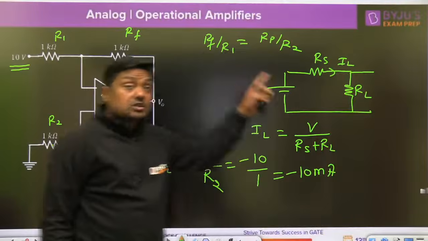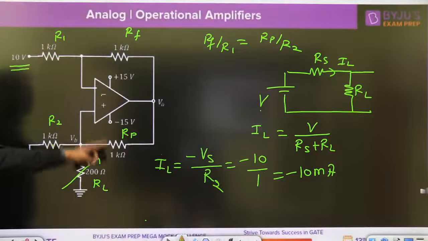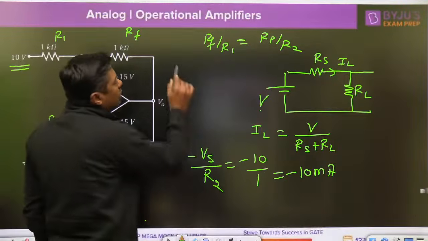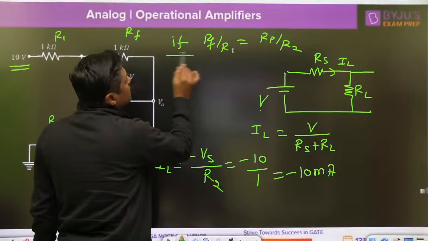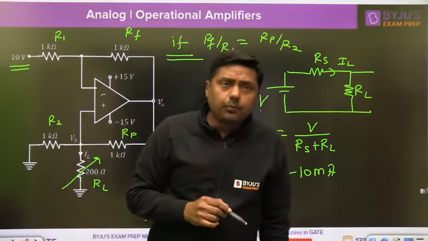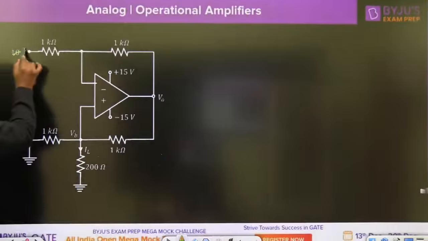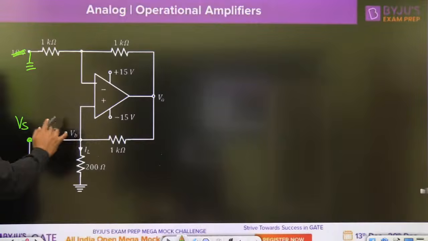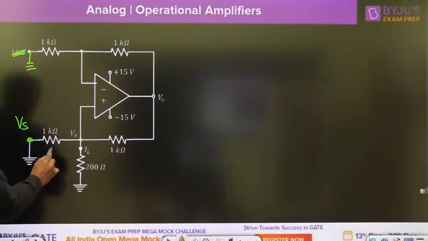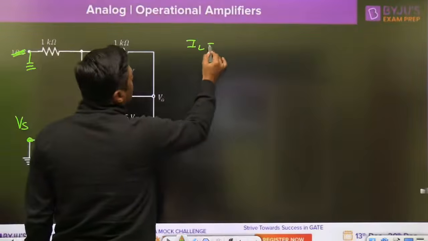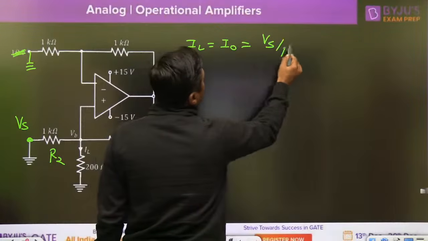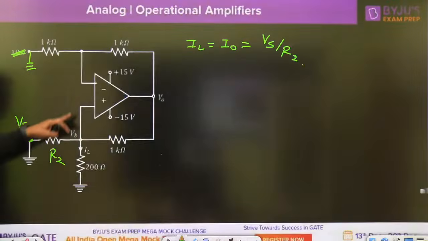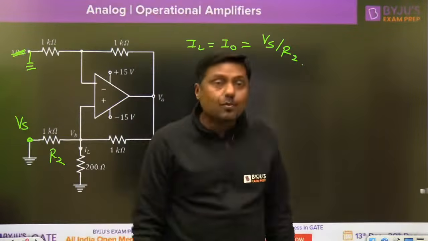Remember that. If this condition is not satisfied, if RF by R1 is not equal to RP by R2, then this is not a voltage to current converter. This condition should be satisfied. Second important thing about this diagram: if the input is connected to the non-inverting terminal, for example, input is given here, everything will remain the same. Check the condition and directly you can write the answer. IL is equal to I0 is equal to Vs by R2. So if the input is connected to the non-inverting terminal, then Vs by R2. Okay, so that is about this diagram.